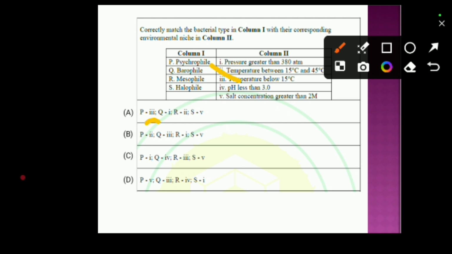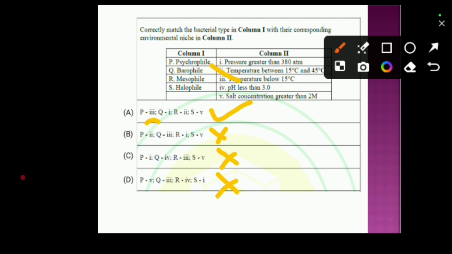In option B, P is 2, which is not correct. Option C, P is 1, which is also not correct. And option D, P is 5, that is salt concentration greater than 2 molar, not psychrophile. So from this you can choose that option A is correct.